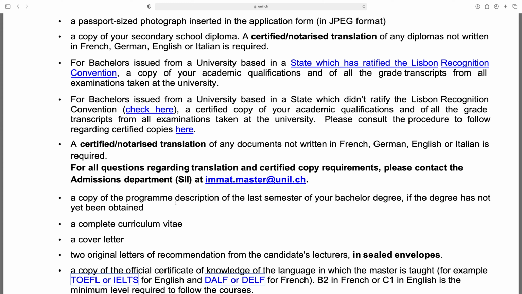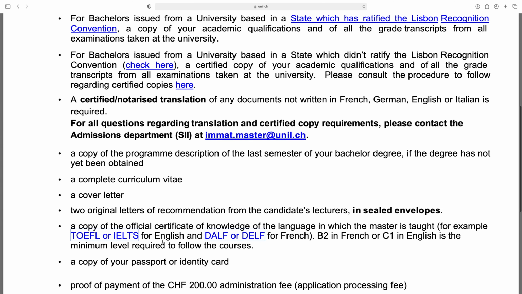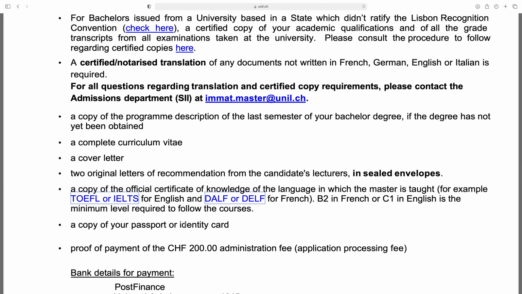A copy of the program description of the last semester of your bachelor degree if the degree has not yet been obtained. So if your degree is not completed till now, then give the program description of the last semester of your bachelor degree. The next is you have to attach the CV, cover letter, 2 original letters of recommendation from the candidate's lecturers in sealed envelopes, and a copy of the official certificate of knowledge of the language in which the master is taught.